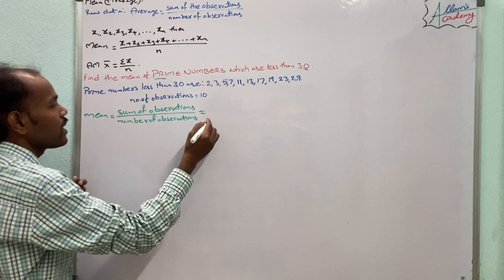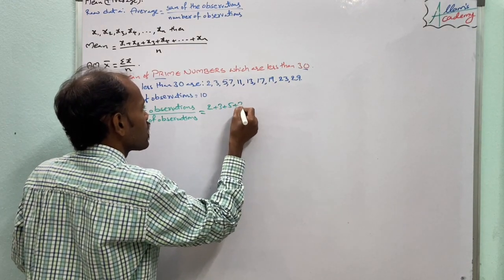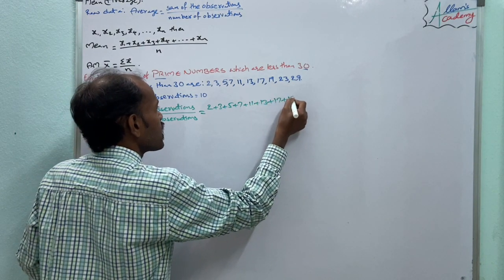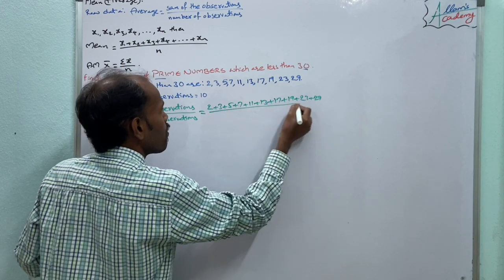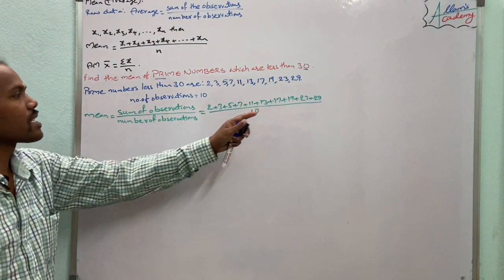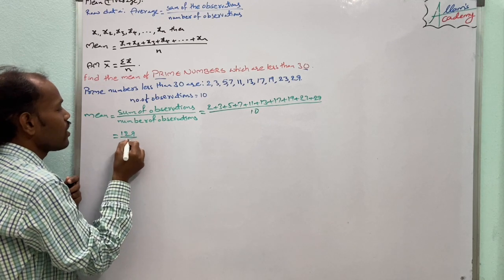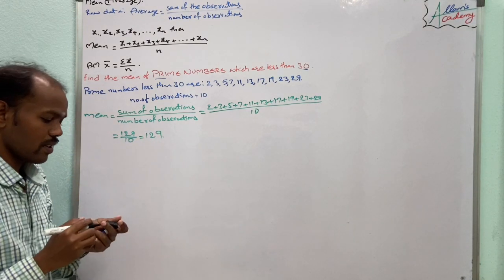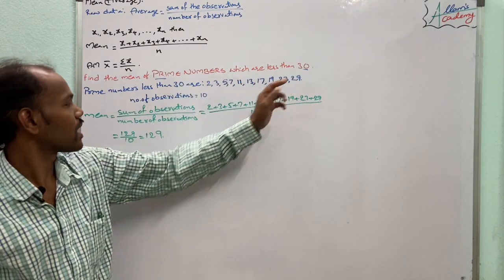Here the observations are 2 plus 3 plus 5 plus 7 plus 11 plus 13 plus 17 plus 19 plus 23 plus 29 by the number of observations, 10. The sum of all these numbers is 129. 129 by 10 equals 12.9. So the mean of prime numbers less than 30 is 12.9.